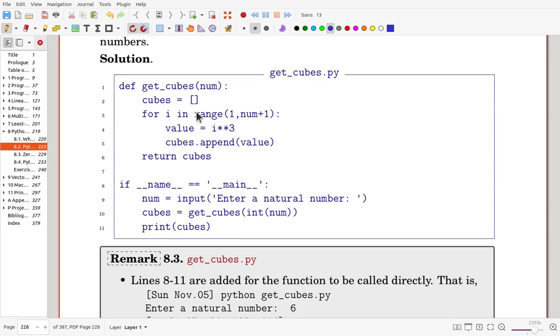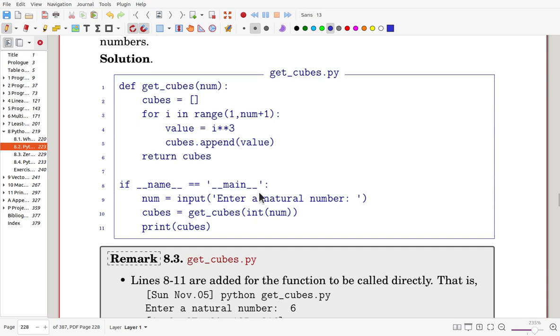Then from 1 to the number, the cubes are made and the value is appended to the list. After finishing this loop, it returns the array. Okay, that is the function.